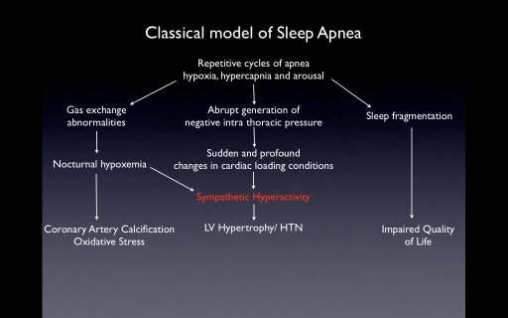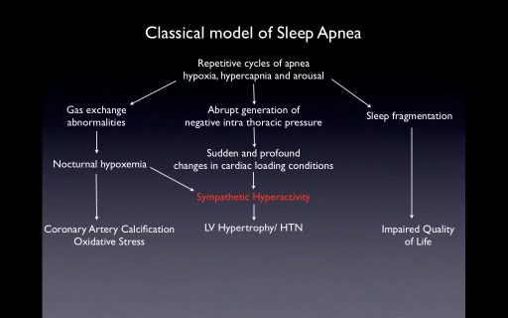If you look at the classical model of sleep apnea, and I want to emphasize the sympathetic hyperactivity, we do know that we have repetitive cycles of apnea, hypoxia, hypercapnia, and arousal. This not only leads to gas exchange abnormalities causing nocturnal hypoxia, leading to systemic inflammation and causing coronary artery calcification and oxidative stress, but it also leads to sympathetic hyperactivity.